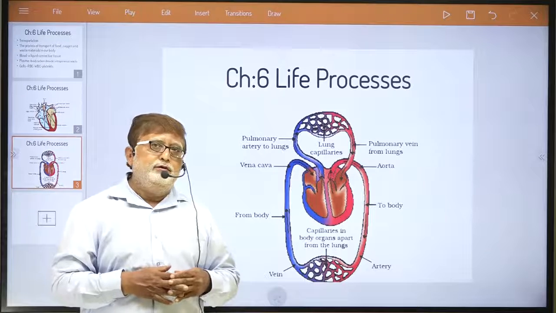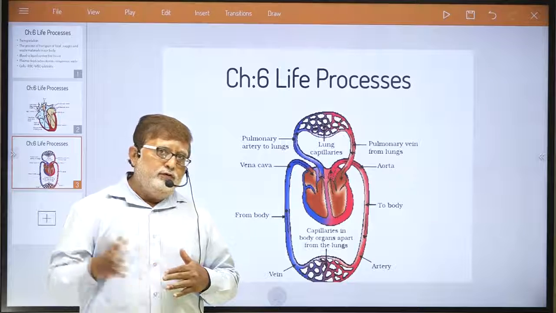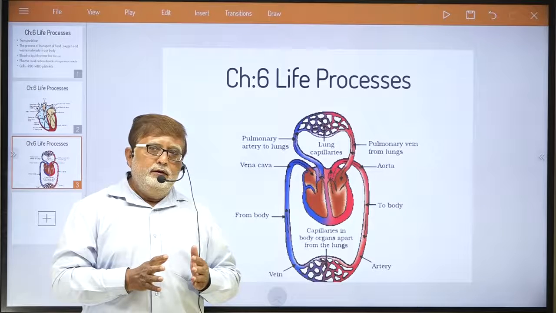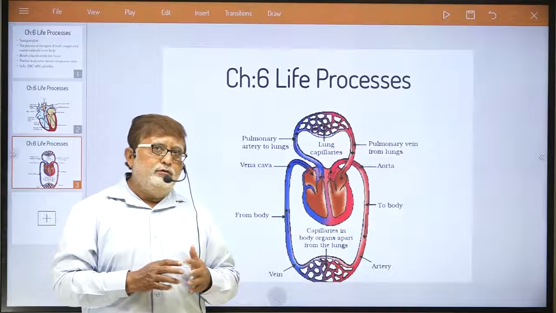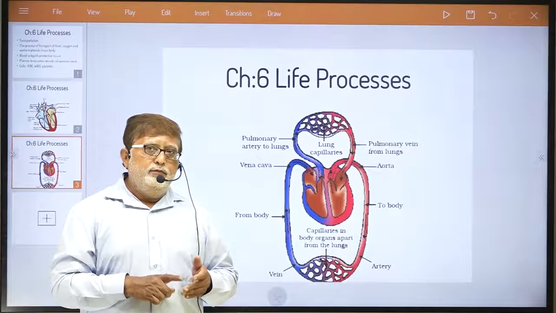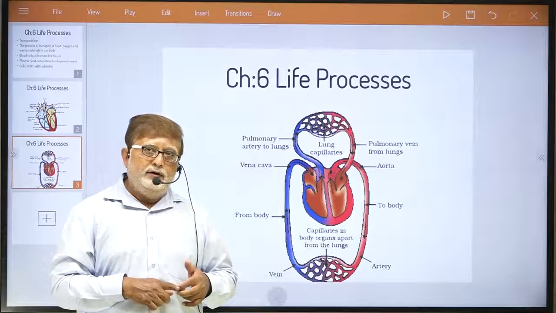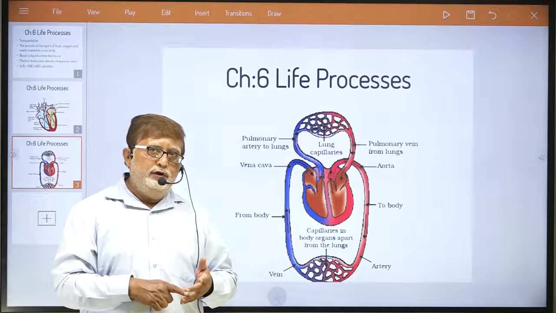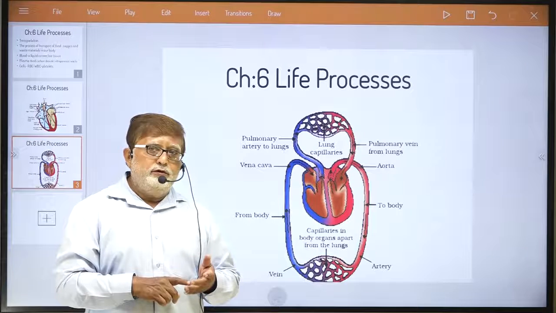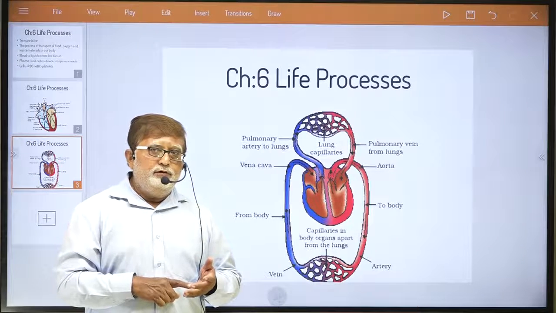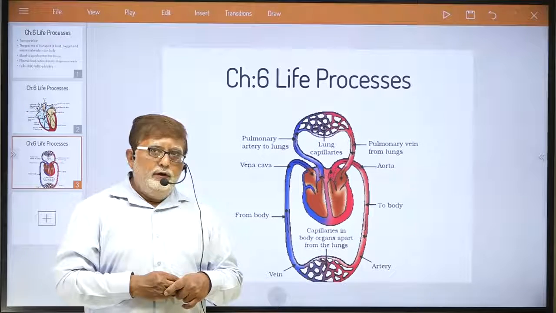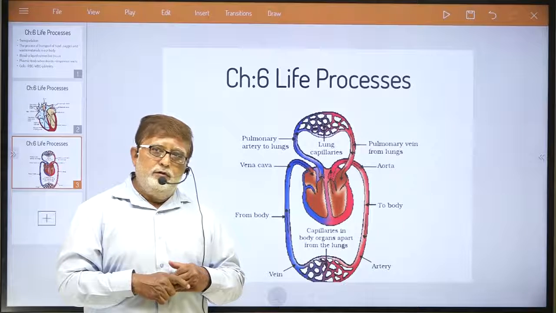In homework, dear student, from our section सवाल हमारा जवाब तुम्हारा, you have to write those questions which I have explained. First, transportation of water in higher plants, then transportation of food in higher plants, then internal structure of the human heart and blood circulation in the human heart. These three questions you have to write as a short note. Try to make a good figure also.